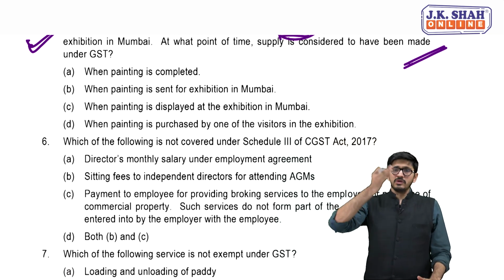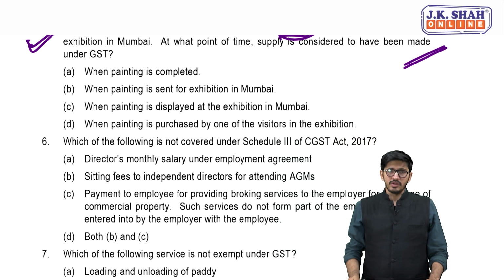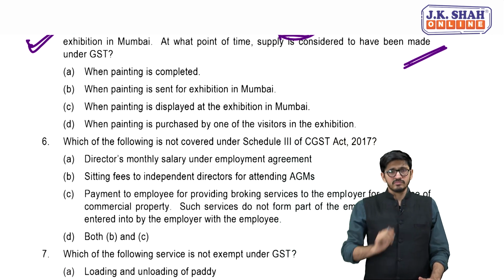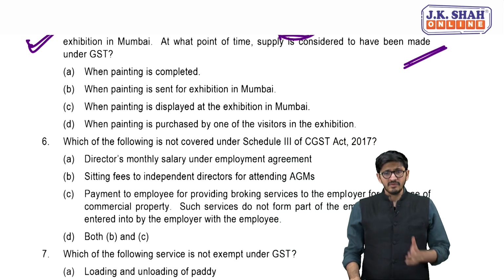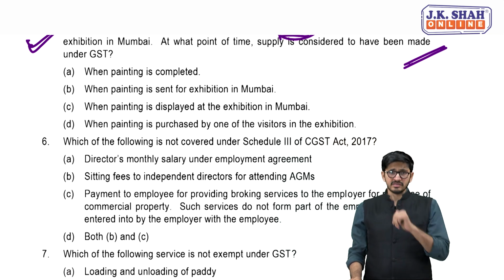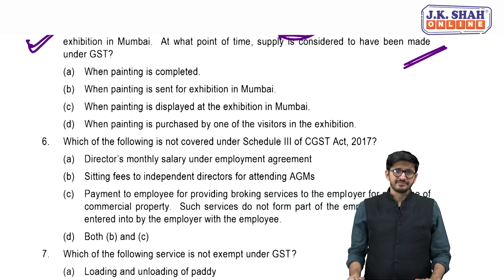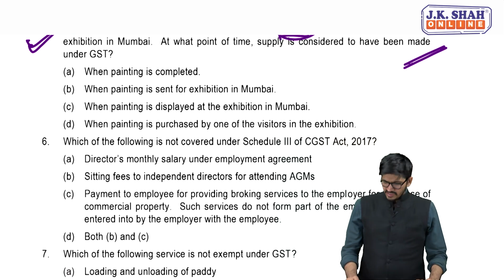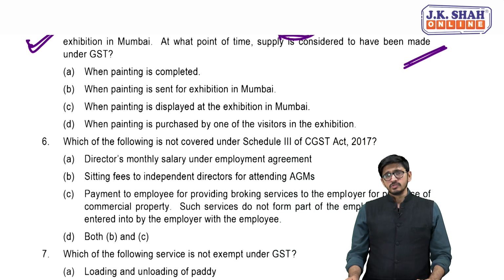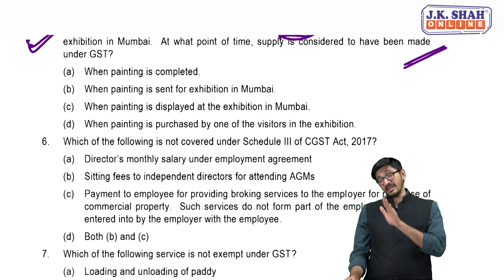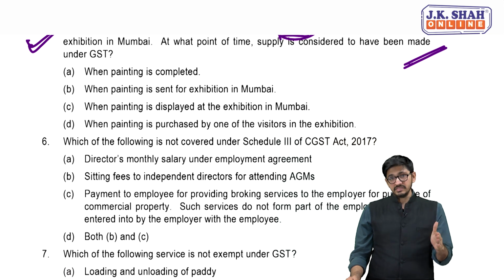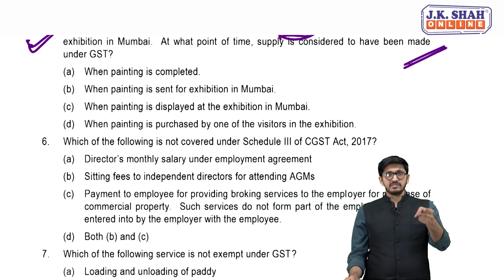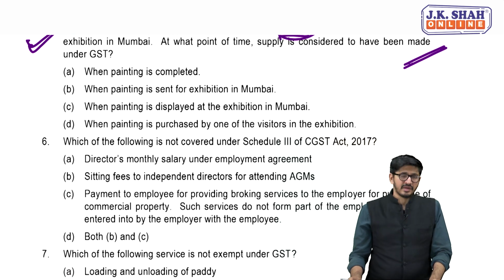So all the way from Delhi to Mumbai, when the painting is sent from his gallery to the exhibition held in Mumbai, he will issue a delivery challan. He will not issue an invoice. He does not even know at that juncture, when he is sending it from Delhi, to whom he is going to sell it, whether this painting will be sold or not. Even that he does not know. He is just going to showcase it, that's it. So only when that painting reaches the Mumbai exhibition and the buyer sees it and buys it, at that juncture it's important that you recognize your sale. That is basically your supply.